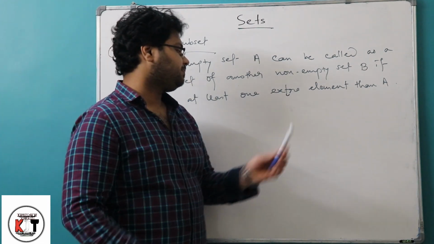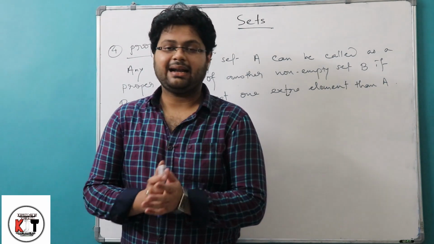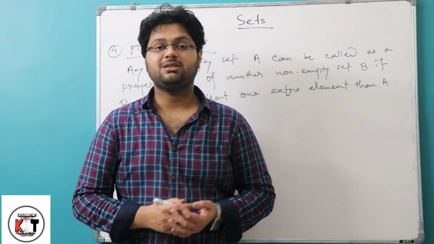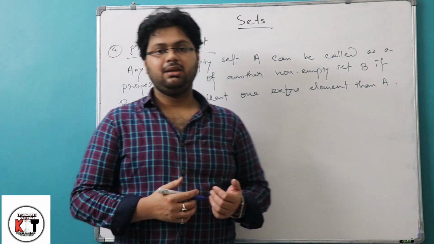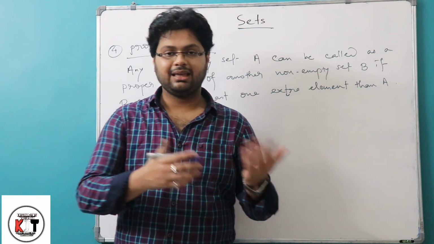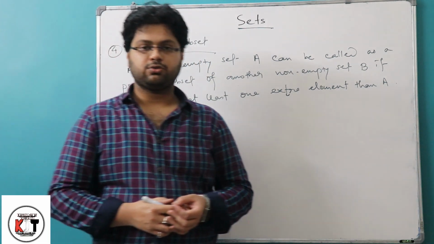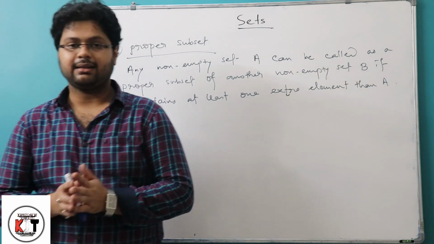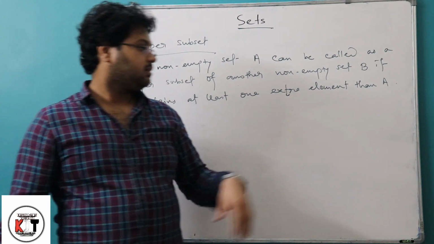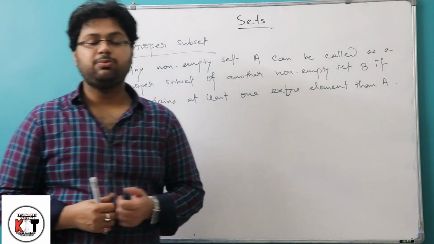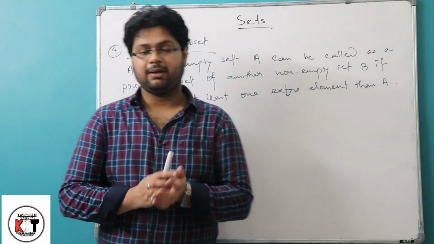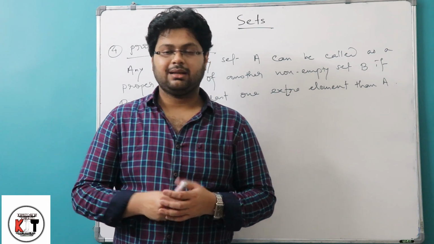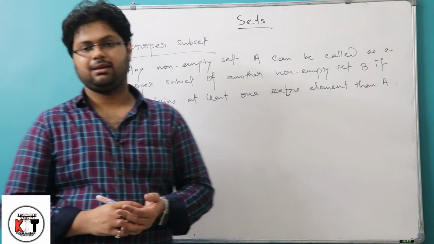So at least means minimum and at most means maximum. If I am saying give me at least 5 rupees, that means you can give me minimum 5 rupees, or if you give me more than 5 rupees, no issues. You can give 5, 6, 7, 8 or anything larger than 5. But if I am saying give me at most 5 rupees, that means you can give me maximum 5 rupees, not more than 5. So you have to give me some lesser amount than 5, that is 4, 3, 2, 1, 0, anything else.